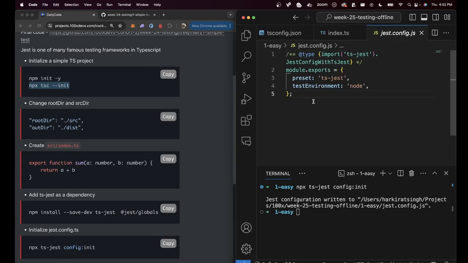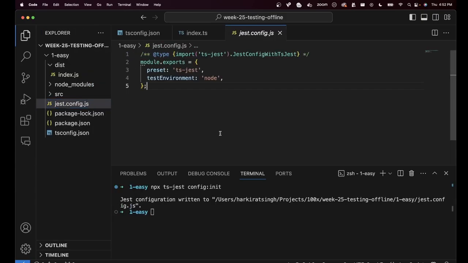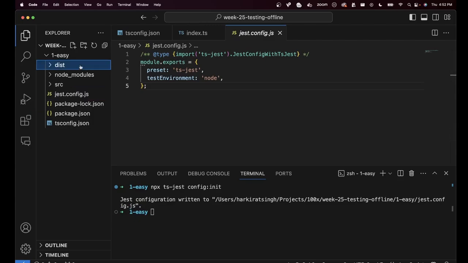What is Jest? It is a testing framework. Whenever you're initializing the testing framework, you create a config file. This has some default values here. We don't have to touch this file for a long time, so just leave it as is. And now you can begin to write your tests.